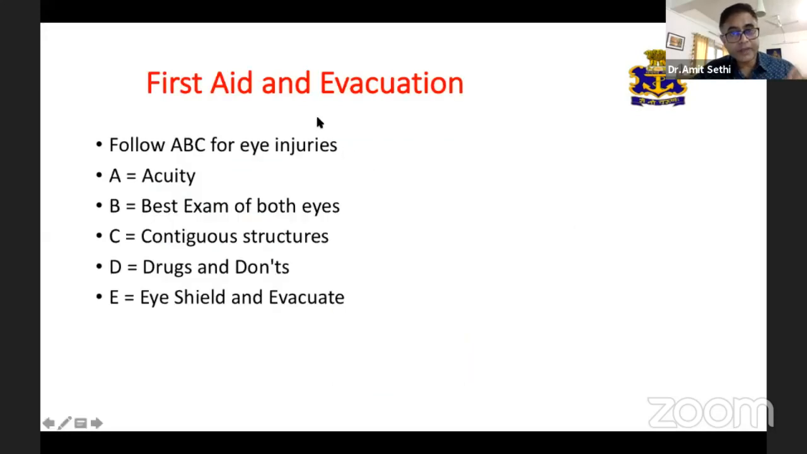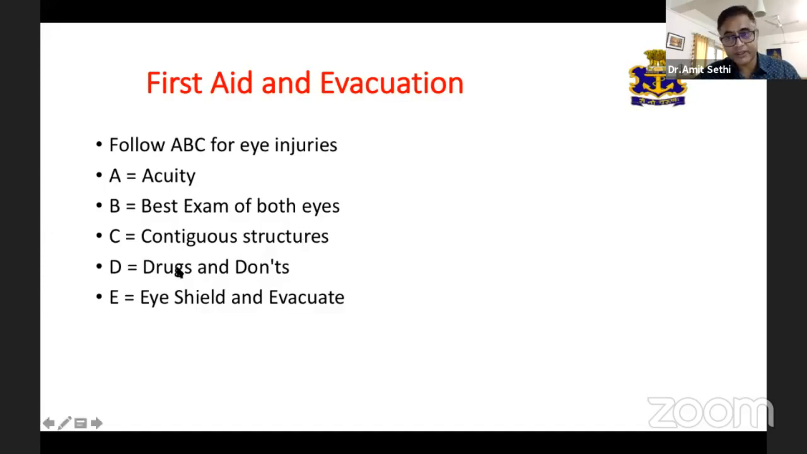The first aid is paramount for medical officers on the ship. They need to follow ABC for eye injuries. Always check the visual acuity. The best examination for both eyes is to be done. Contiguous structures where the injury has taken place in the eye are to be checked.